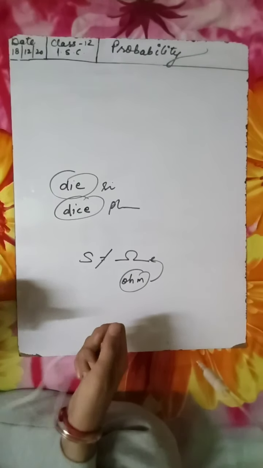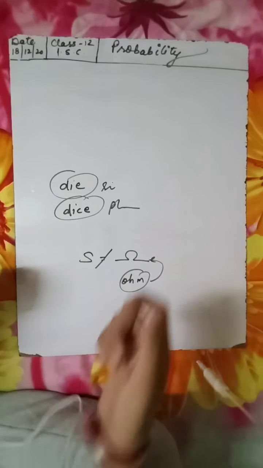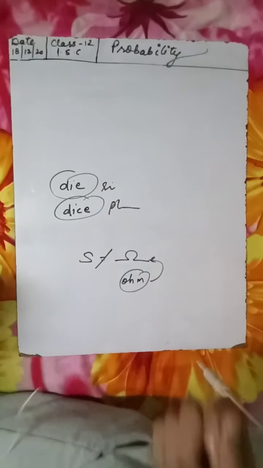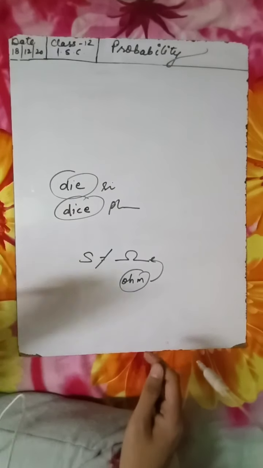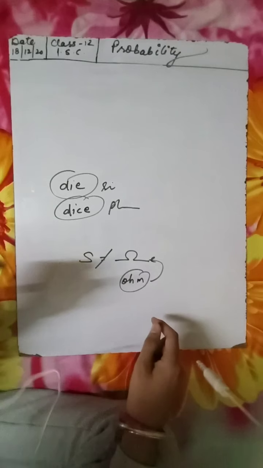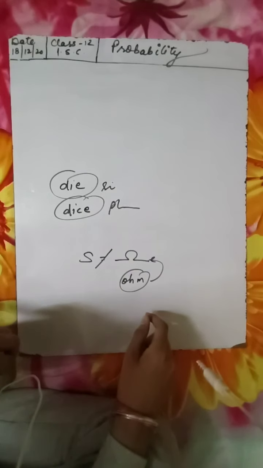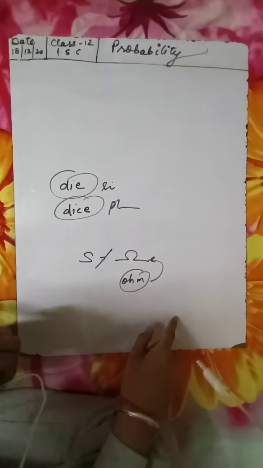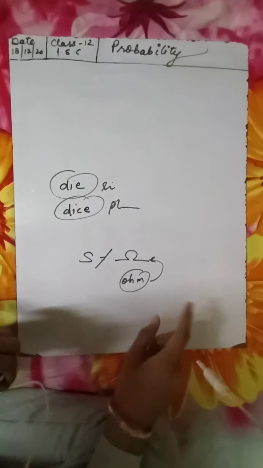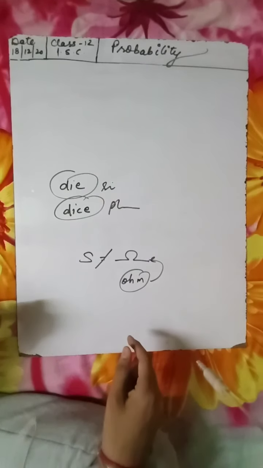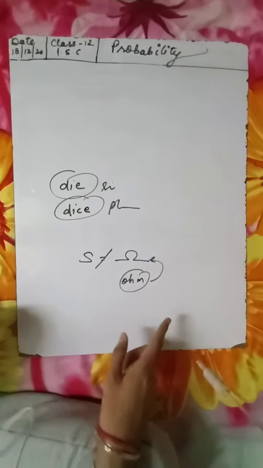That is an independent event, because if I take one card from that deck, it is not depending on the other. So this is called an independent event, and a dependent event means one which is dependent.